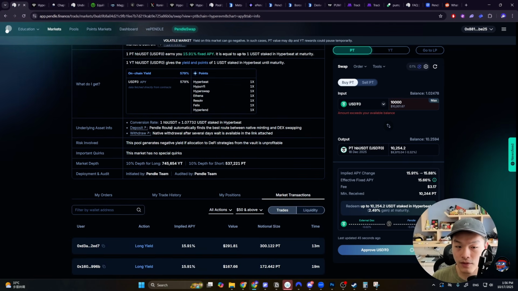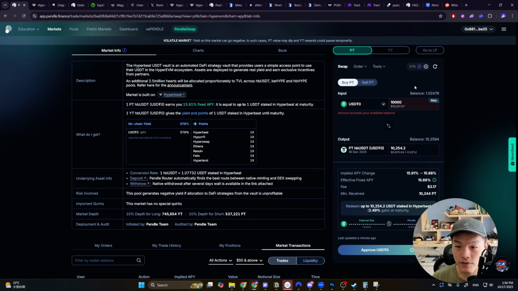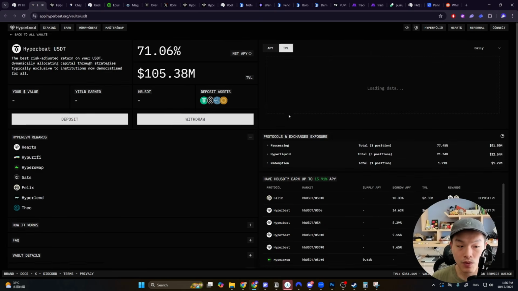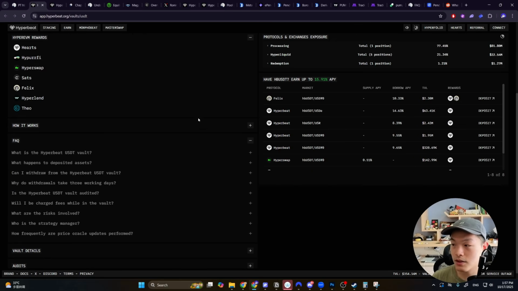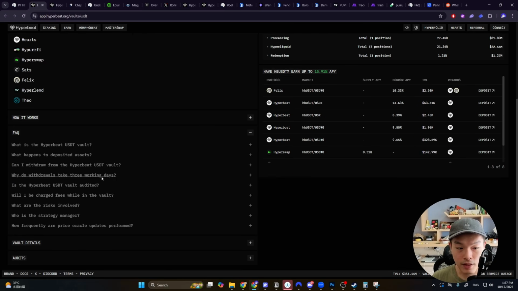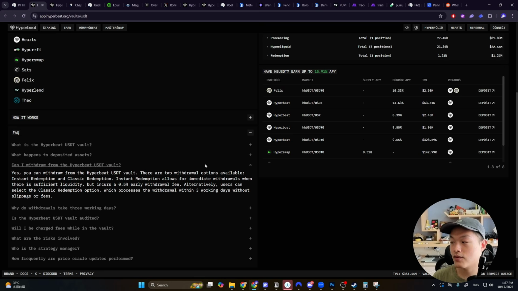And you can look at the conversion rate here, how you deposit, how you withdraw. And you want to actually double check the details for every single market because it's going to be different. In this case, if you buy the PT Hyperbeat USDT, you can withdraw directly on Hyperbeat if you click this link here, right? And what we will notice if you dive deeper into the Hyperbeat vault is that there's actually a 3 days waiting time for you guys to withdraw if you're trying to get your capital out of Hyperbeat.